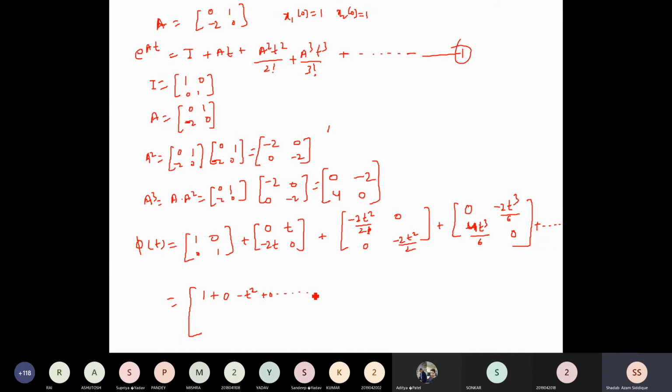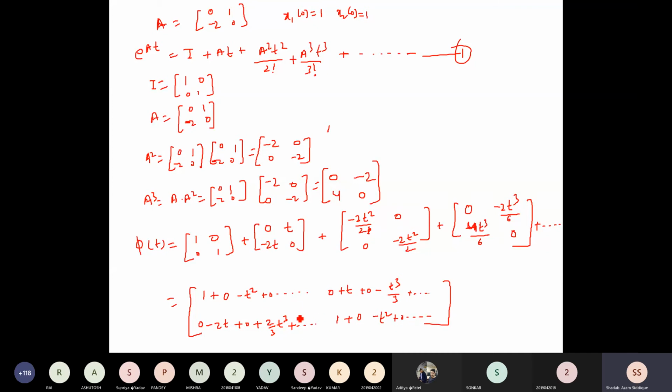Now we can go through the other elements. Another element is 0 plus t plus 0 minus t cube by 3, dot dot dot. Now we have another term, which is 0 minus 2t plus 0 plus 4 by 6, so this becomes 2 by 3 t cube, plus dot dot dot. Now we have another term: 1 plus 0 minus t square plus 0, dot dot dot.